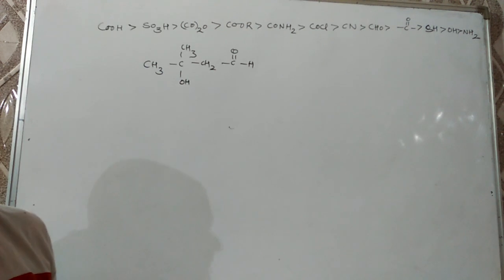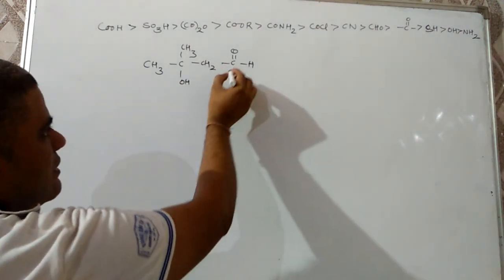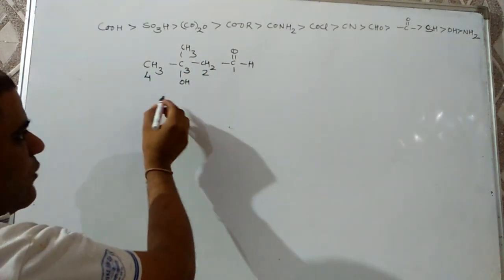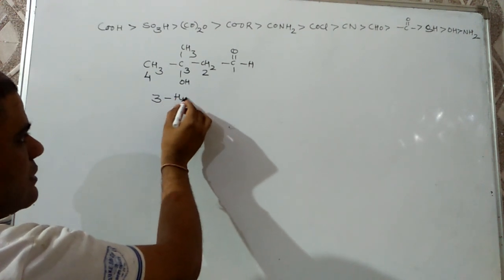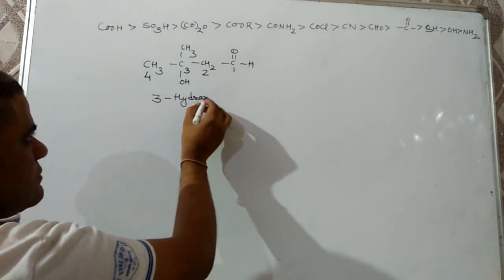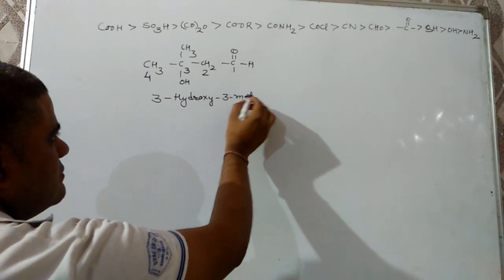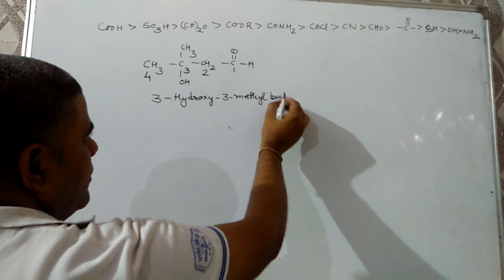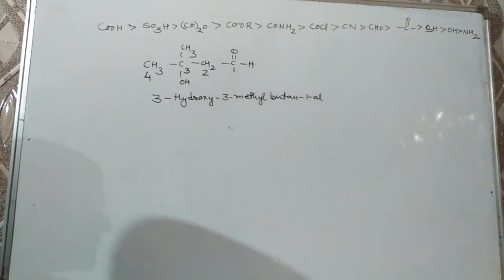So aldehyde is our main functional group, so numbering will start from there: 1, 2, 3, 4. So the IUPAC name will be 3-hydroxy, 3-methyl butane 1 al. I hope you understand.